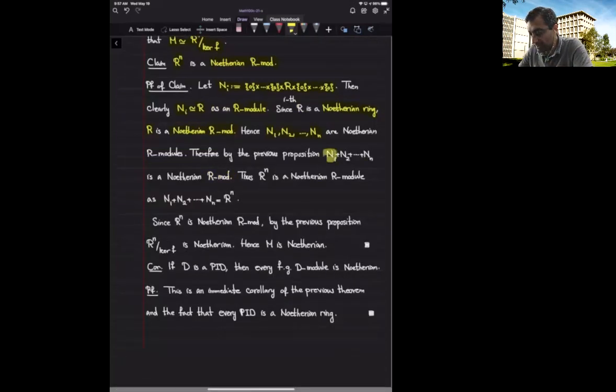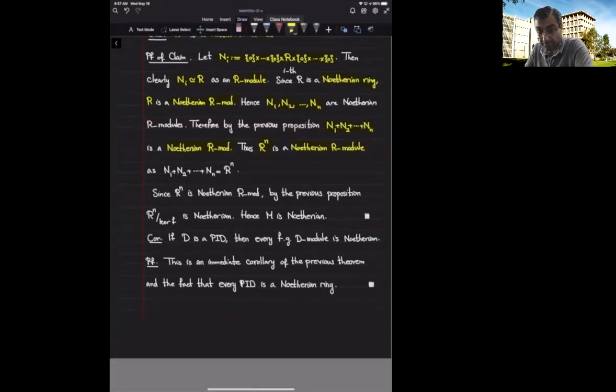So N sub 1 plus N sub 2 plus N sub 3 plus up to N sub n is a Noetherian submodule of R^n, but that's the entire R^n. So that means R^n is a Noetherian R-module, as we claimed. Now, by the previous proposition, we deduced that every quotient is Noetherian, so R^n over the kernel of f is Noetherian, and that implies that M is Noetherian. So we proved that if R is a Noetherian ring, then every finitely generated R-module is Noetherian.